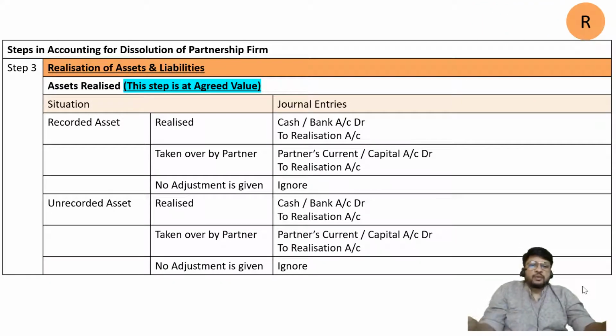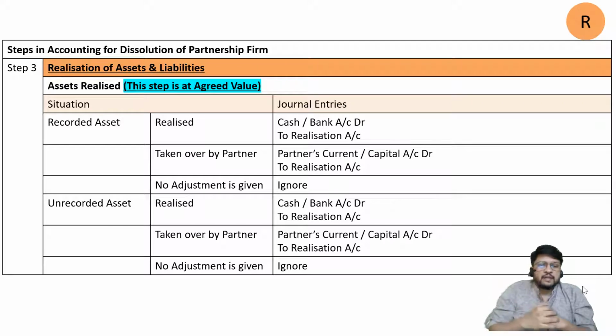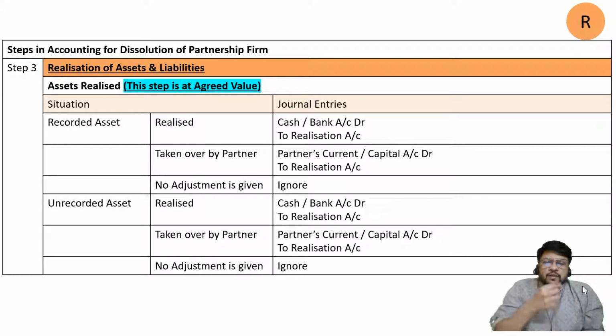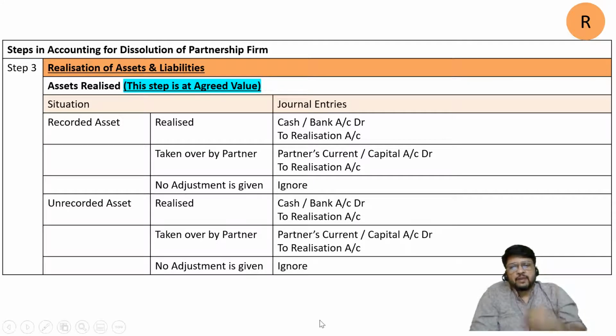Now everything is laid out on the table, an invisible table: land, building, plant, machinery, stock, debtors, investment, cash, everything is kept there. And then liabilities are also standing, they are demanding their money, and partners' capital is also standing, demanding its money. So once we have completed the transfer stage and entered the realization stage, now we are going to start selling off the assets. We'll try to sell off individual assets. So assets realized and liabilities paid off. That's what we are going to do.